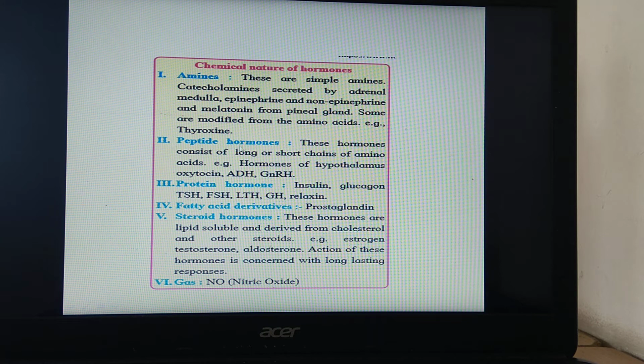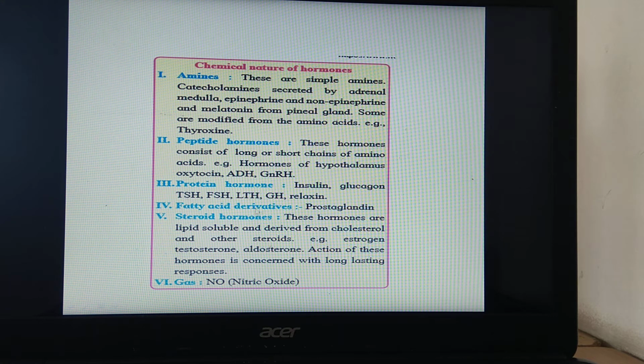Next one is peptide hormone. What is the meaning of peptide? Peptide means proteins only, because in proteins amino acids are joined together by peptide bonds. So these hormones consist of long or short chains of amino acids. For example, hormones of the hypothalamus, oxytocin, this is the hormone of what? Neurohypophysis, ADH and GnRH. This ADH and oxytocin are secreted by the neurohypophysis, and this gonadotropin releasing hormone is secreted by the hypothalamus. Third category is protein hormones.